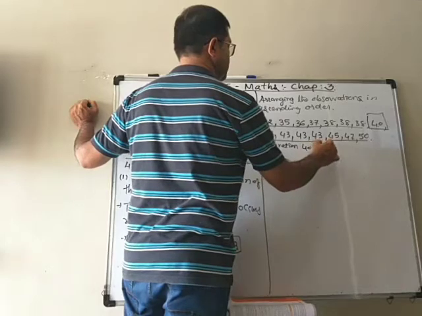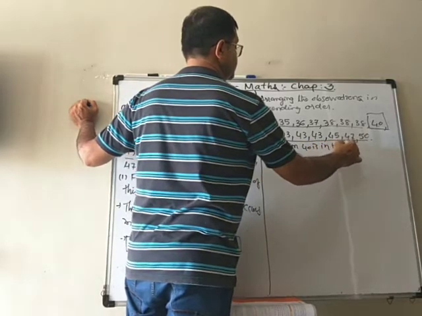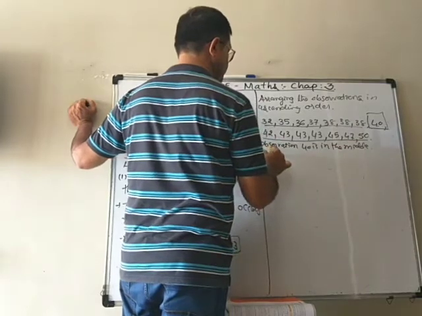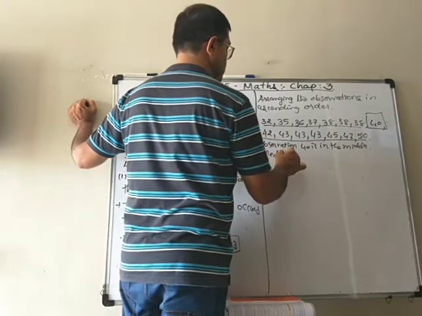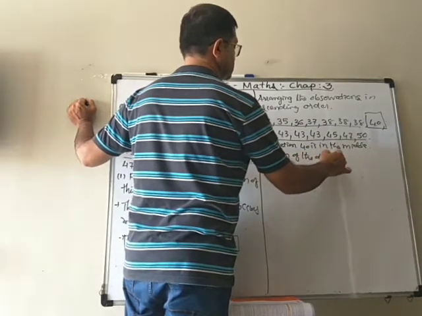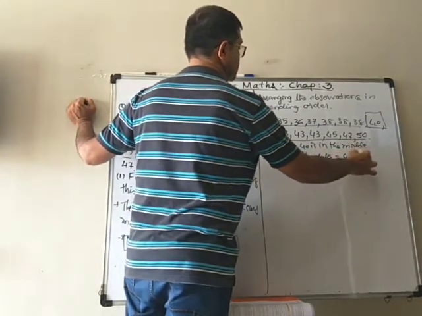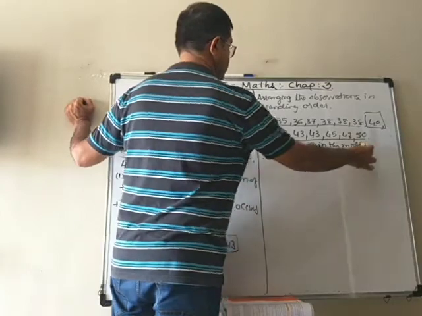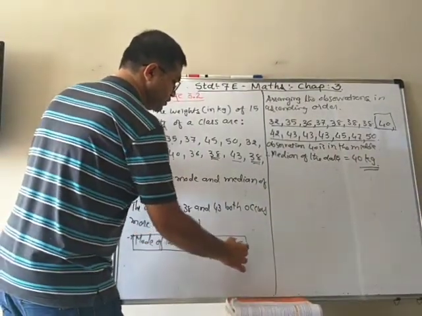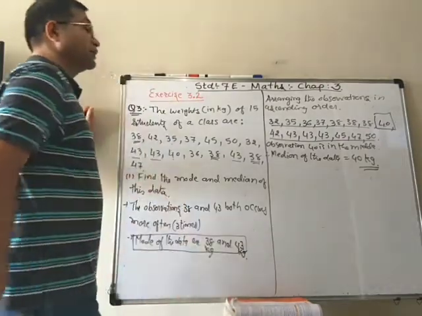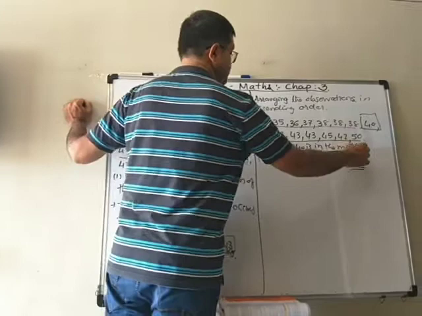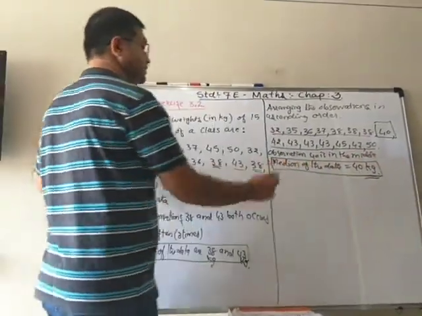Therefore, median of the data is 40 kilogram. So by this way we find the median.